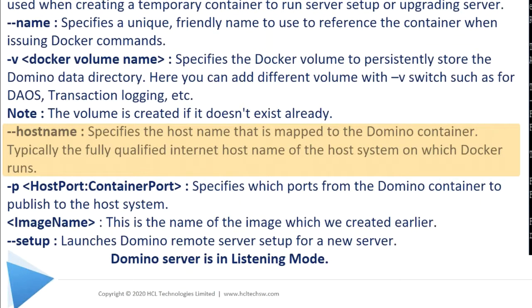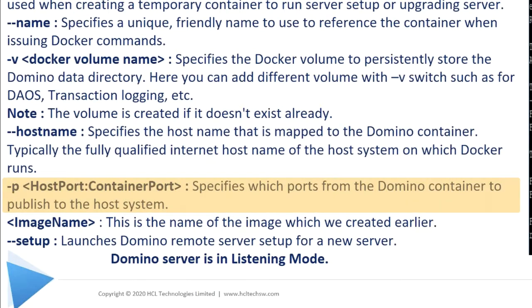-hostname. This is the host name that is mapped to the Domino container. This is the server name on which Docker is installed. -p host port : container port. This specifies which ports from the Domino container to publish to the host system.